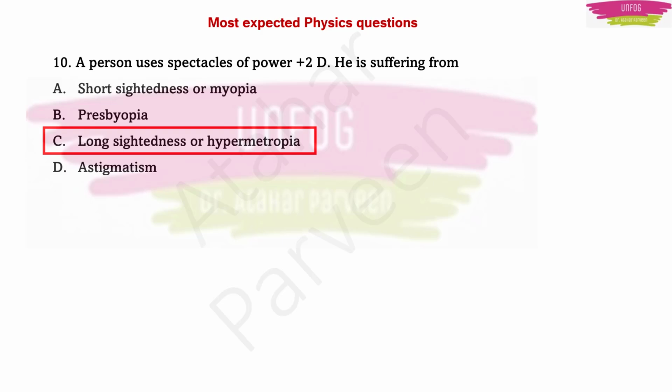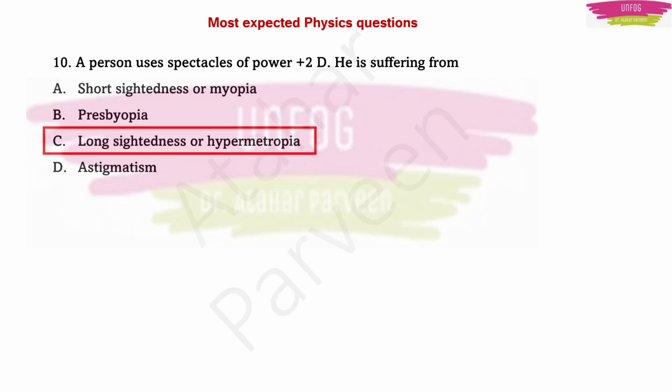Okay, now take it as an assignment to know what is myopia, what is presbyopia, what is hypermetropia, what is astigmatism, and what corrections an eye specialist can make for a person who is having sight problems. Okay. So these were the most expected physics questions which we can expect in Karnataka TET 2024.